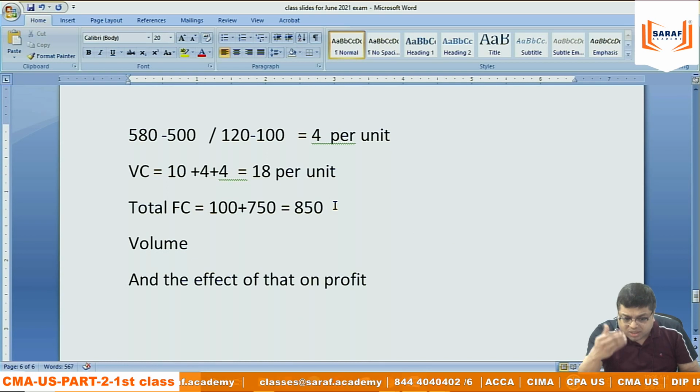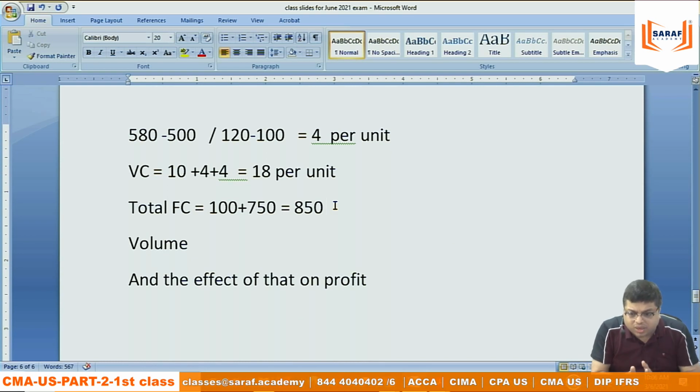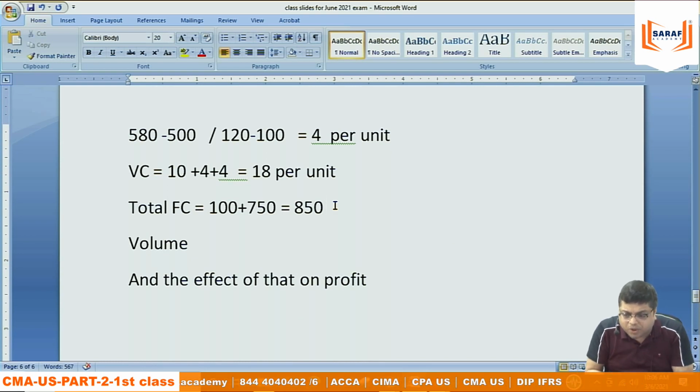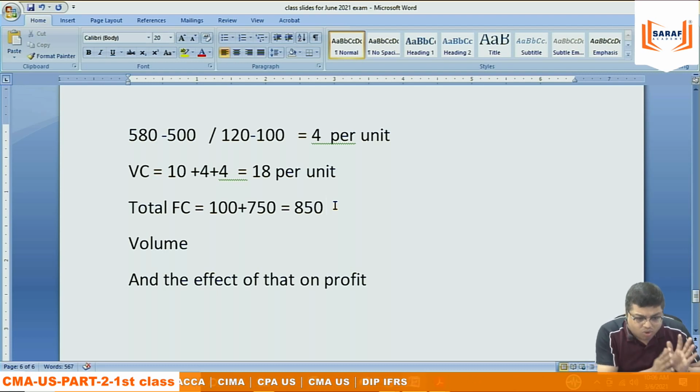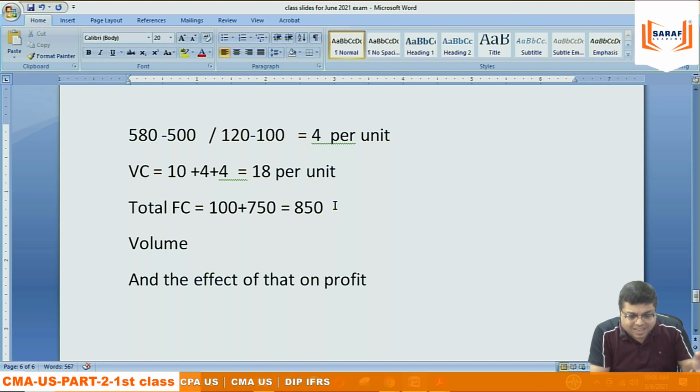Relating to this, further discussion is required, because once we understand cost, volume and profit, then we will be able to understand break-even and all that. So it requires a whole lot of discussion, at least around 1.5 hours. Then only this can be completed. So we will continue this next Saturday, not Tuesday, Friday. Next Saturday we will continue this.